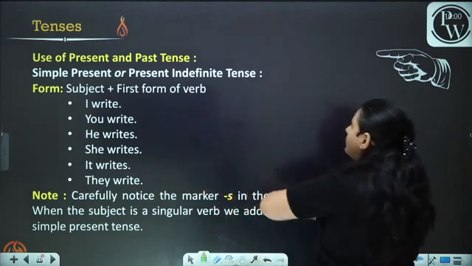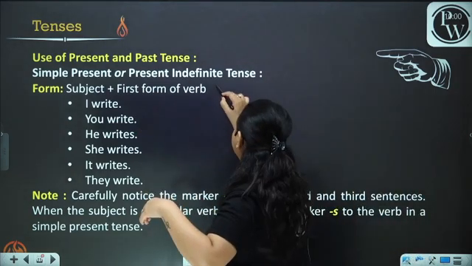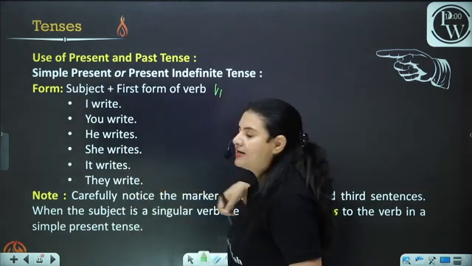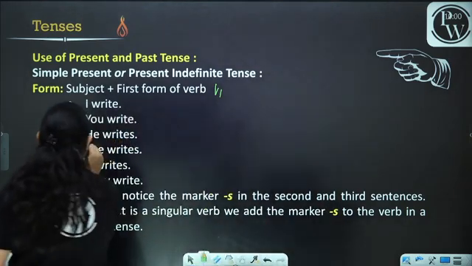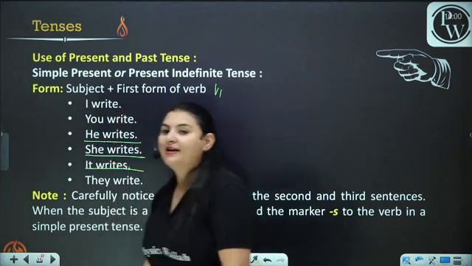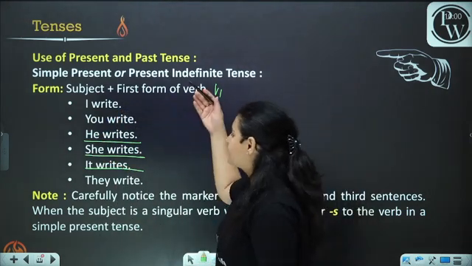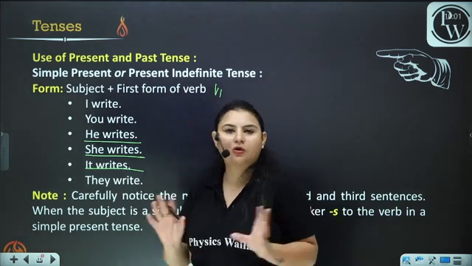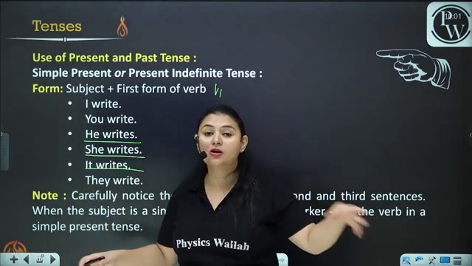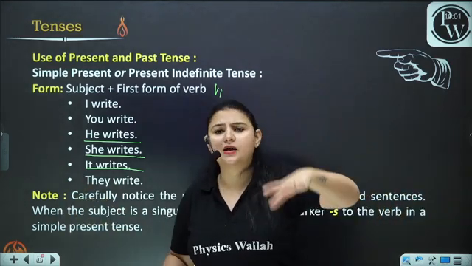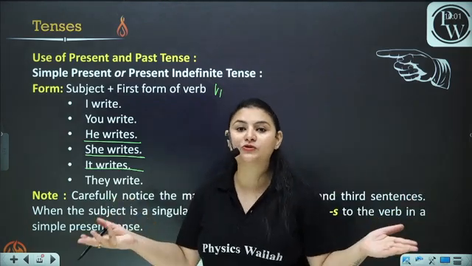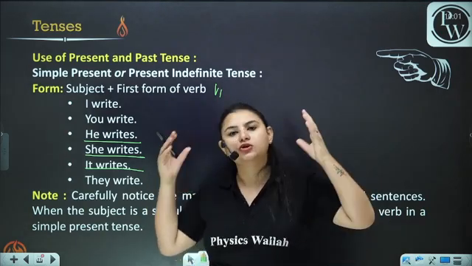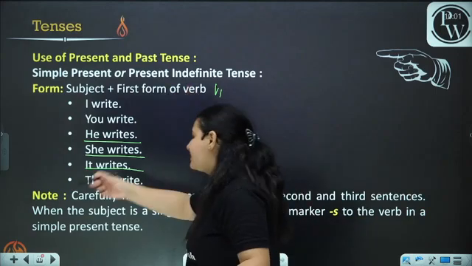Subject plus first form of the verb, as I've already told you, the first form of the verb, that is V1. Now, I write, you write, he writes, she writes, it writes, they write. Here we can also see that we have used S with he, she and it. Okay, why? Because he, she and it is singular. Now this is simple. We are just simply using V1. We've also come to know where we put S and ES. But now, why do we use a simple tense? Where do we use a simple tense? If you ask these questions to yourself, you're surely going to get all the answers, and the answers are here.